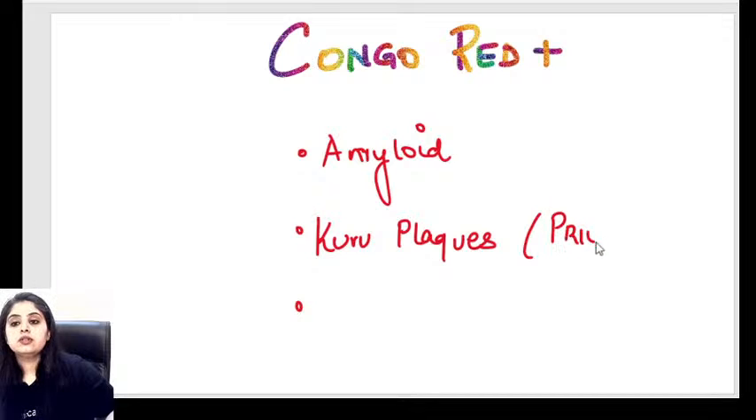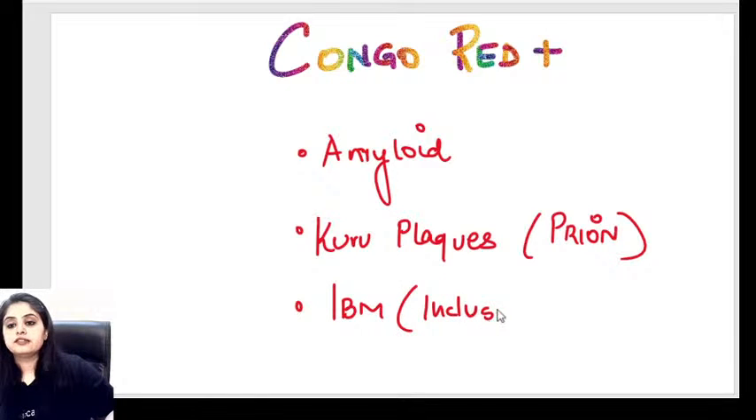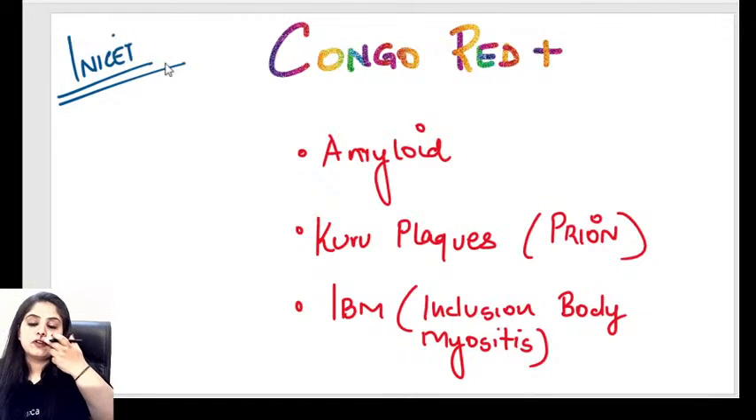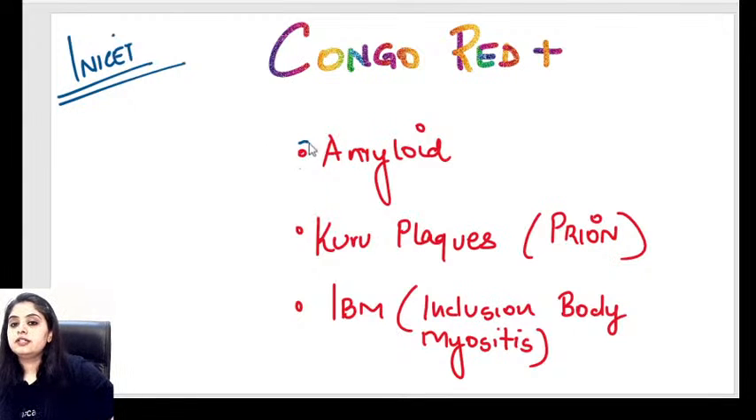Basically we were talking about prion diseases. What is the muscle disorder? Muscle disorder, last thing, IBM. What is IBM? Inclusion body myositis. Inclusion body myositis also is Congo red positive. This would probably go more in favor of an INI-CET kind of question. I'm giving you a few fillers of INI-CET also because we are approaching that exam as well, right? So these are the three things which can be Congo red positive. Mug it up by heart.